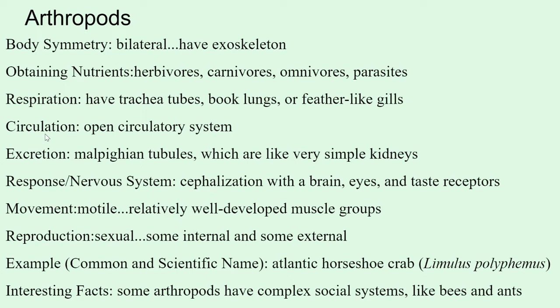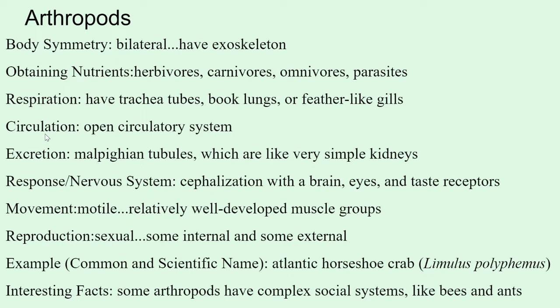They get their nutrients many different ways. Some are herbivores, some are carnivores, omnivores, and parasites. They have what's called trachea tubes or book lungs or feather-like gills if they're underwater. So they have basically simplified lungs. Book lungs are simplified lungs, and feather-like gills are just simplified gills for the ones that are underwater, like the crab and the shrimp.